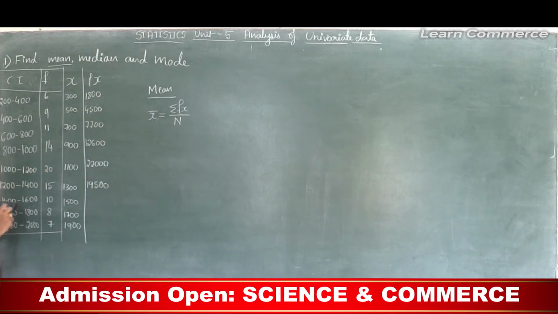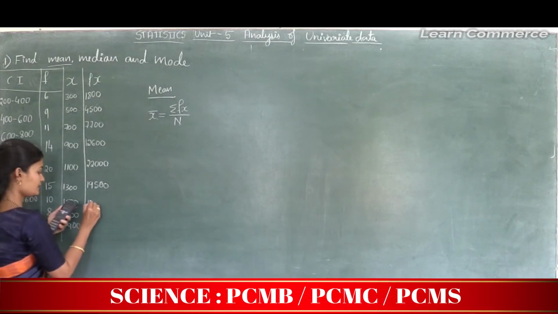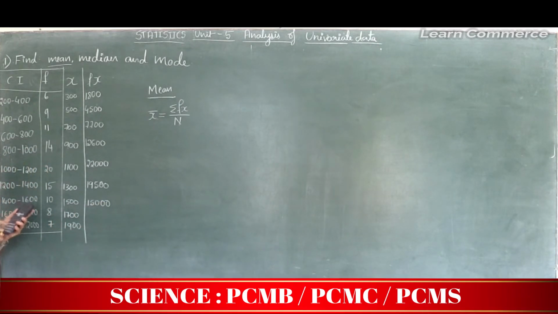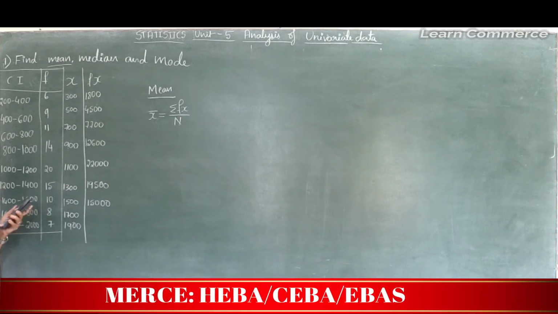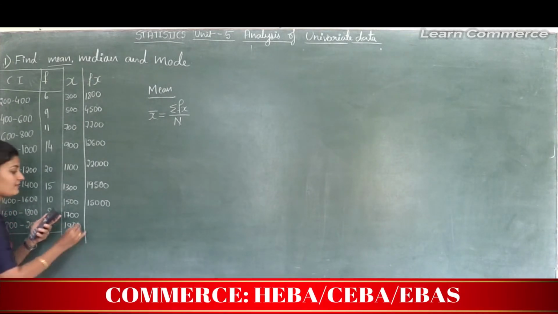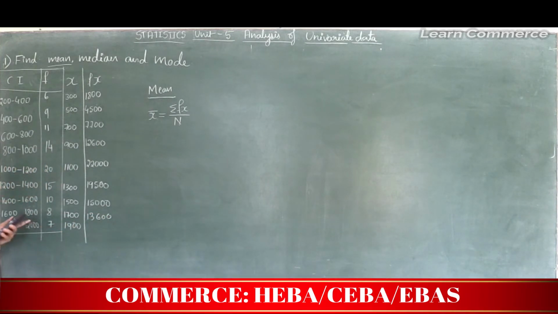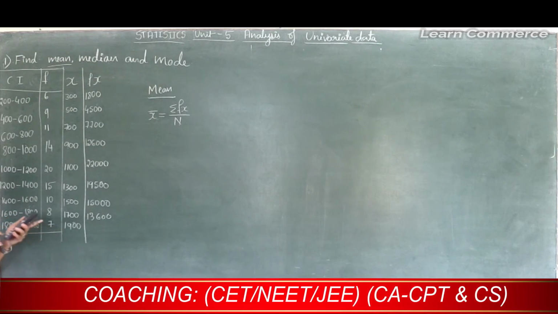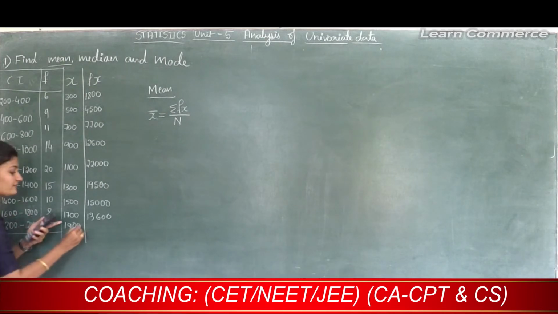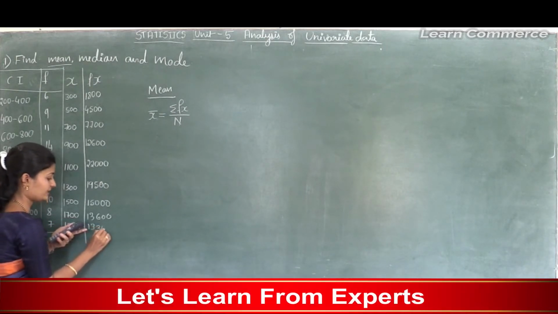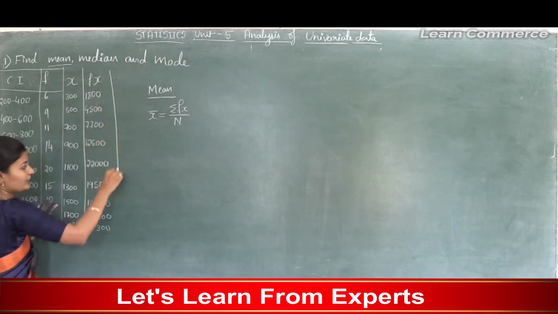Next f is 10, x is 1500, so 10 into 1500 is 15,000. Next f is 8, x is 1700, so 8 into 1700 is 13,600. Next f is 7 and x is 1900, so 7 into 1900 is 13,300. So these are the f into x observations.